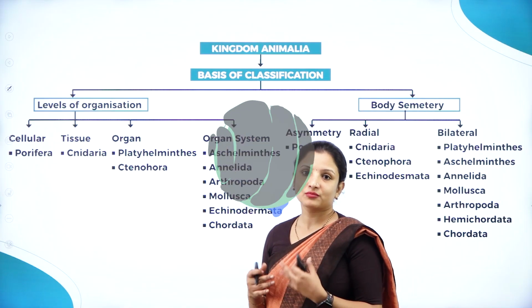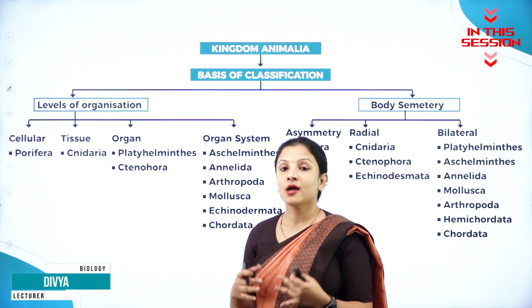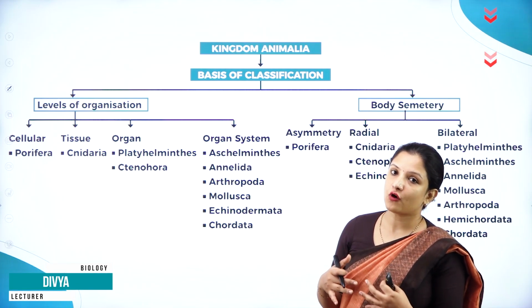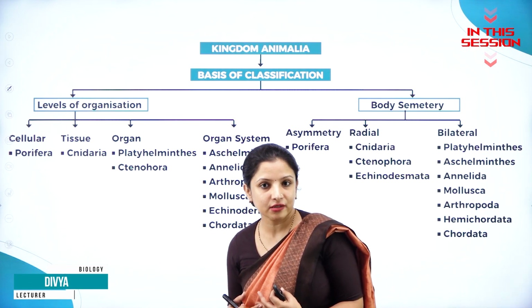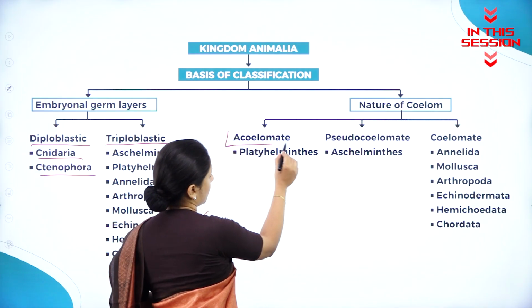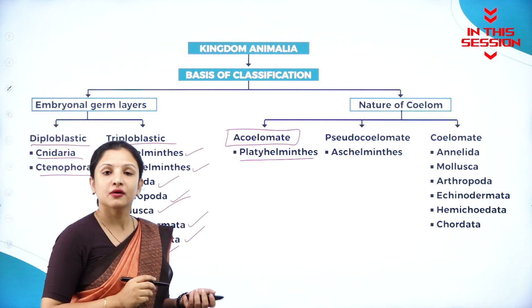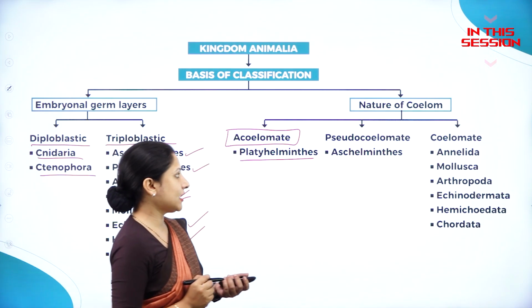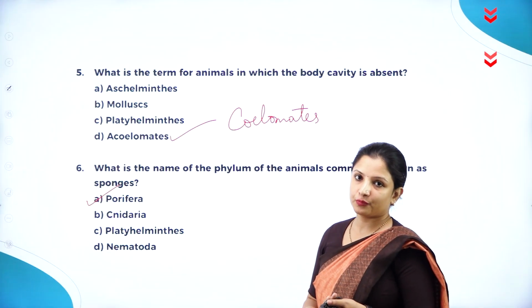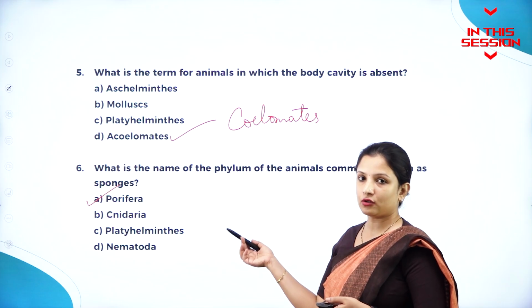All organisms are made up of cells. These cells group together to form a tissue, and the tissues group together to form an organ, and the organ groups together to form an organ system. Acoelomate means those which do not have a body cavity. Say it is platyhelminths, that is the flatworms, they do not have body cavities. All the sponges, the group of organisms which are called sponges, are put under Porifera and they are non-chordates.